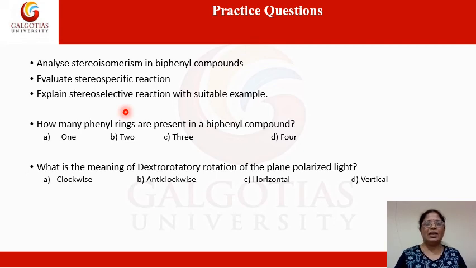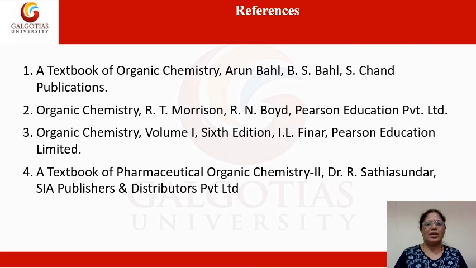How the selectivity is exhibited, for example, in case of cyclohexene, which gives only the trans isomer and not the cis isomer. So such types of questions can be asked on this particular topic, and there are certain important references which you can refer for detailed study on this particular topic.